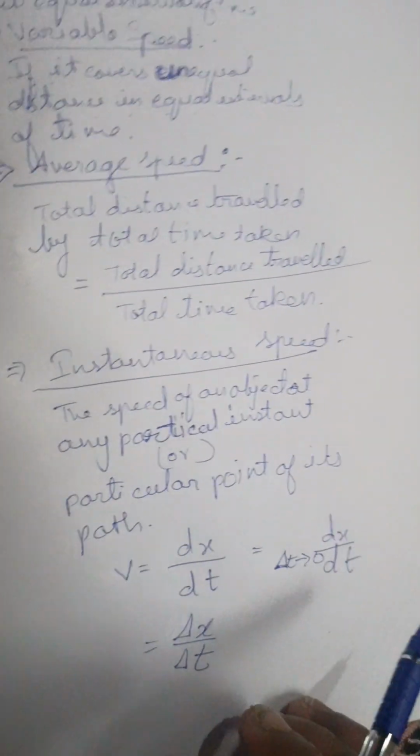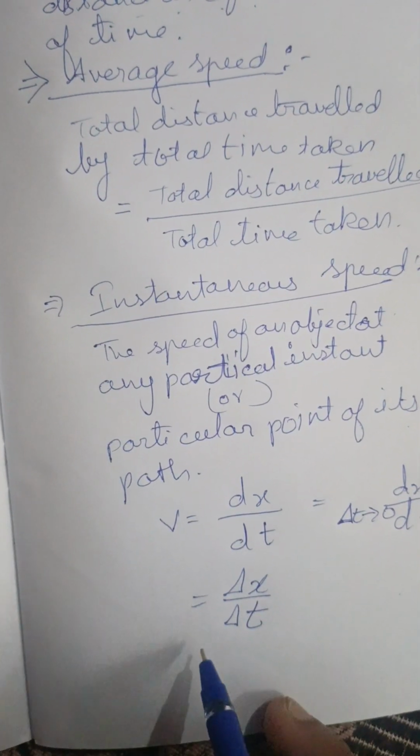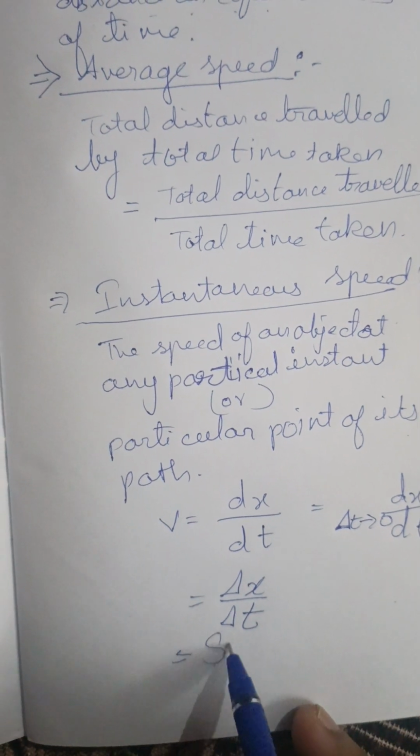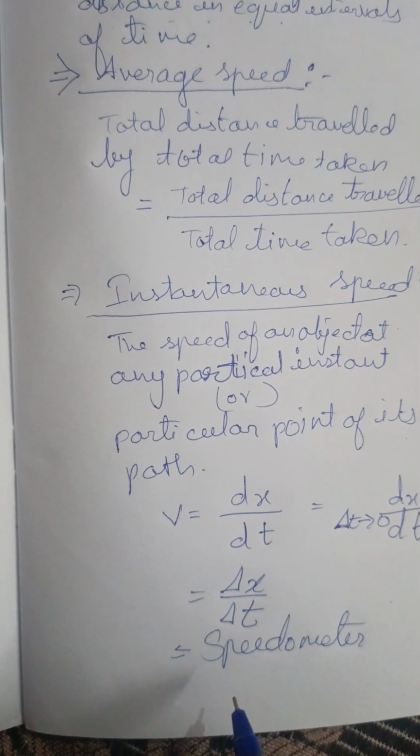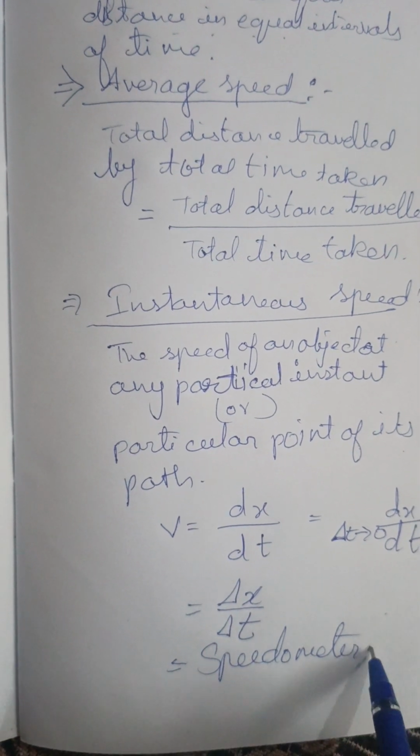And the last thing we would like to discuss is the speedometer, a device which is used to measure the instantaneous speed.